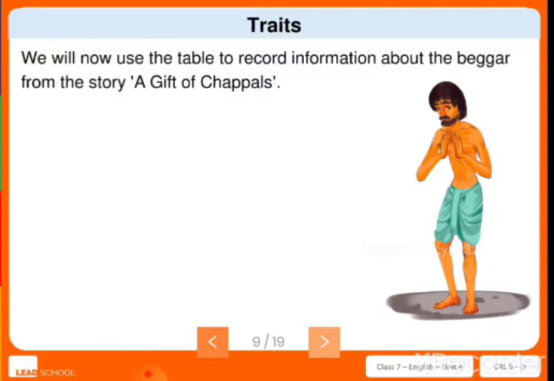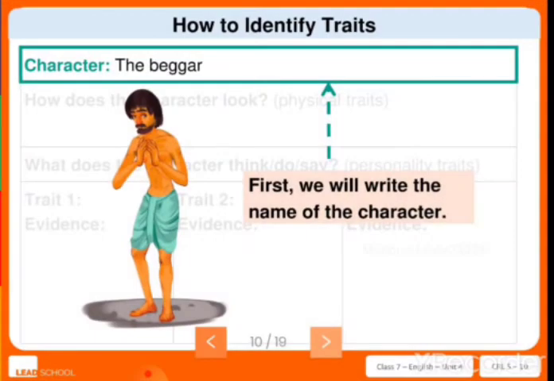So here we'll ideate the character structure. First we'll write the character. He is a beggar, so you can write it as the beggar. First we will write the name of the character. You can mention the name also, and you have to identify what character he is.